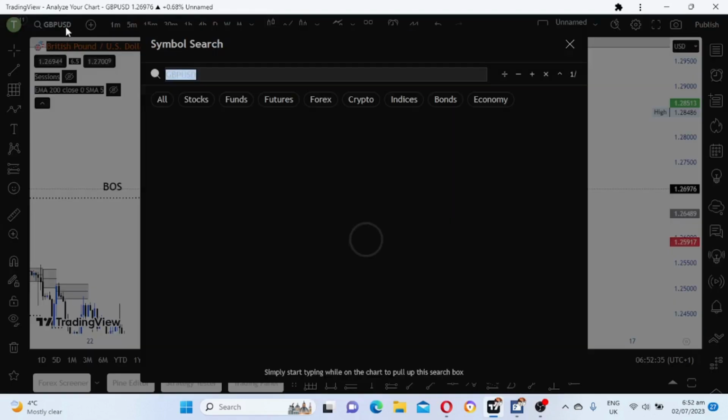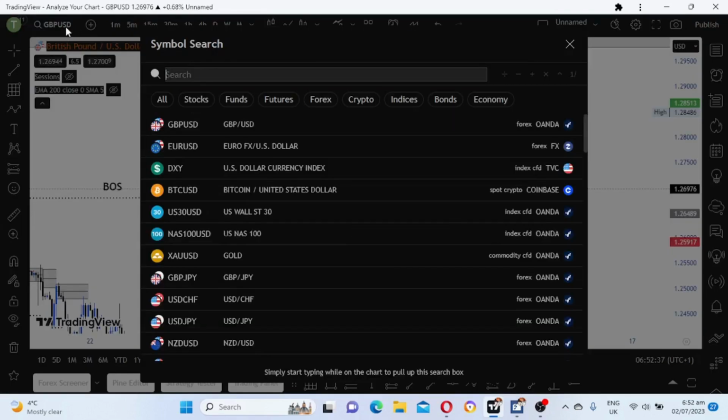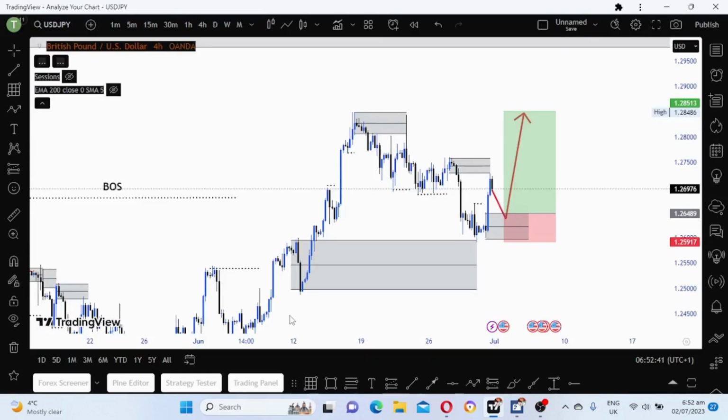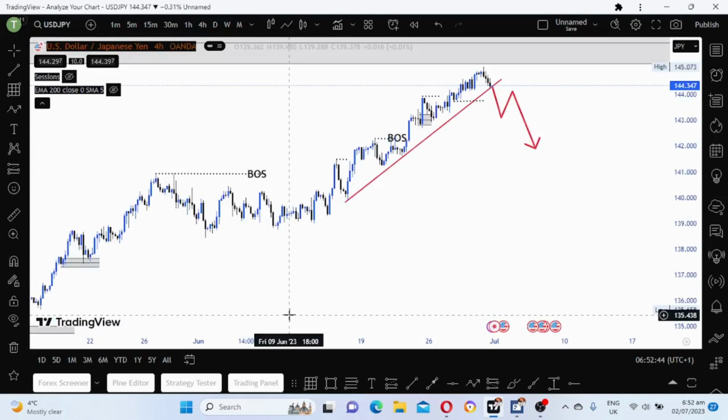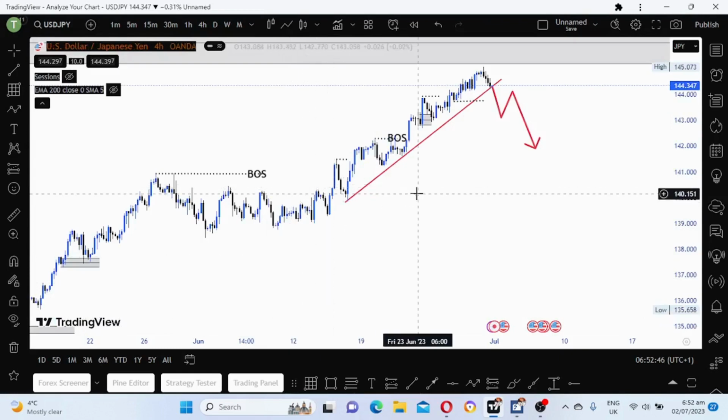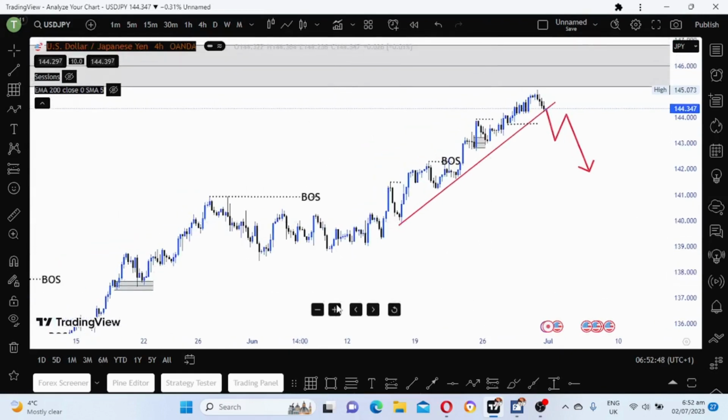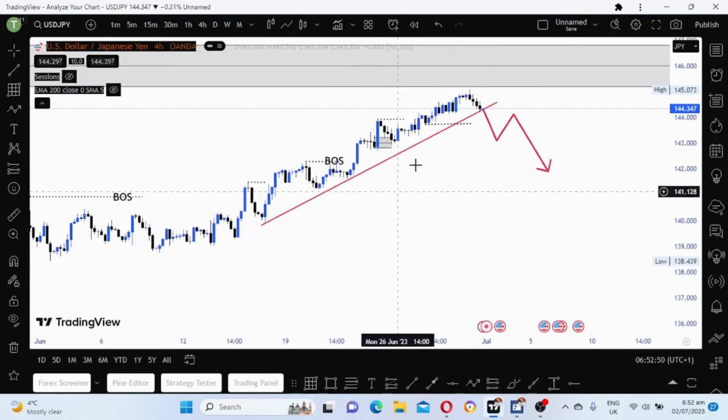Now let's look at USDJPY. Looking at USDJPY, guys, we are extremely bullish, but we left a lot of imbalance.